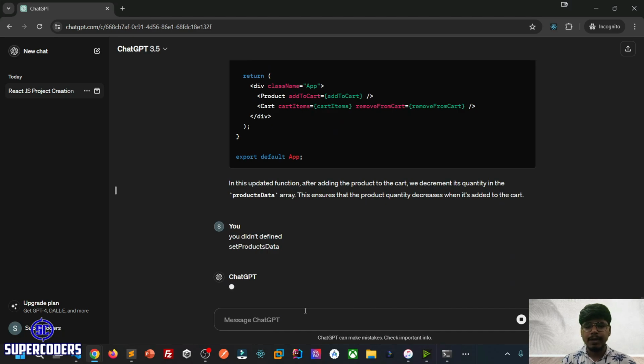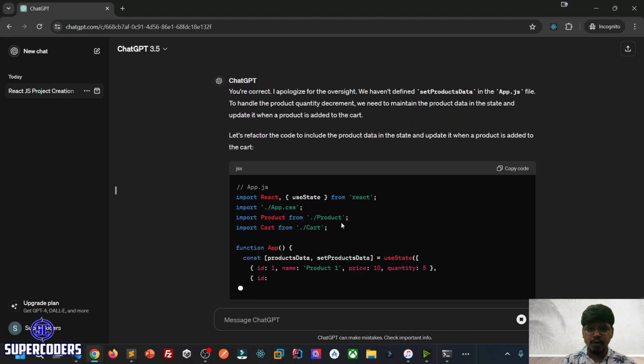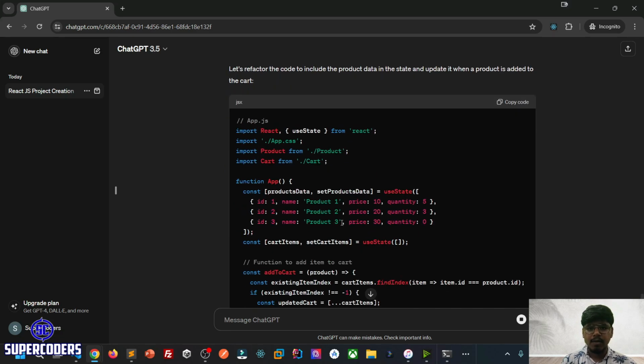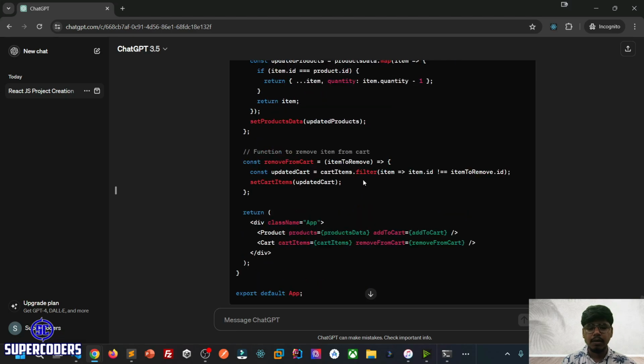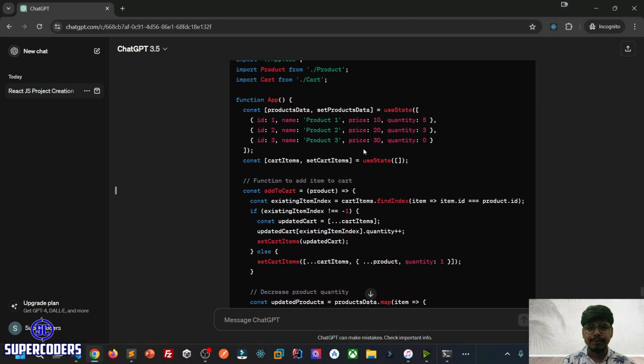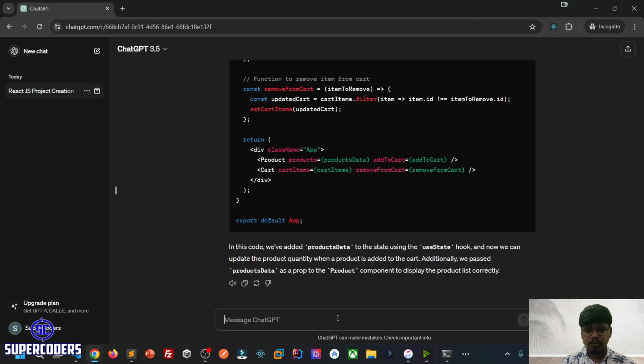Sometimes it will show common issues like this, so we need to ask it again to fix them. Now it's giving the actual code. Now I'm going to ask it to write the complete updated code.